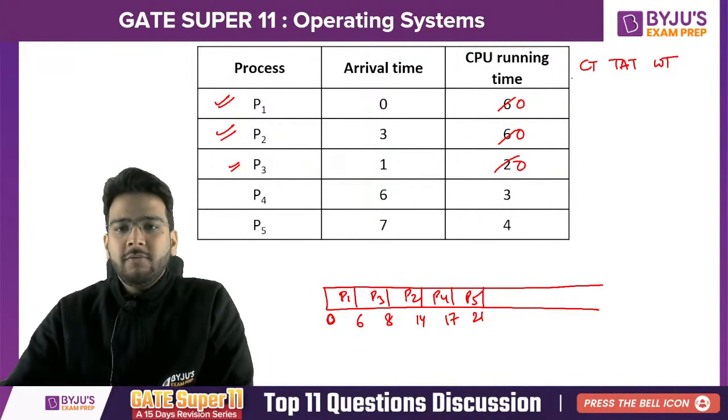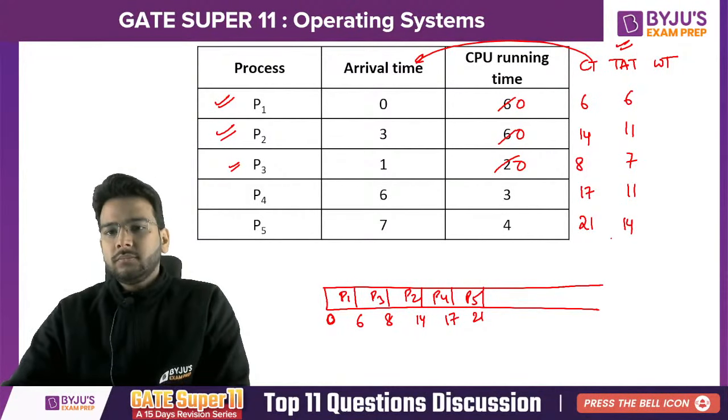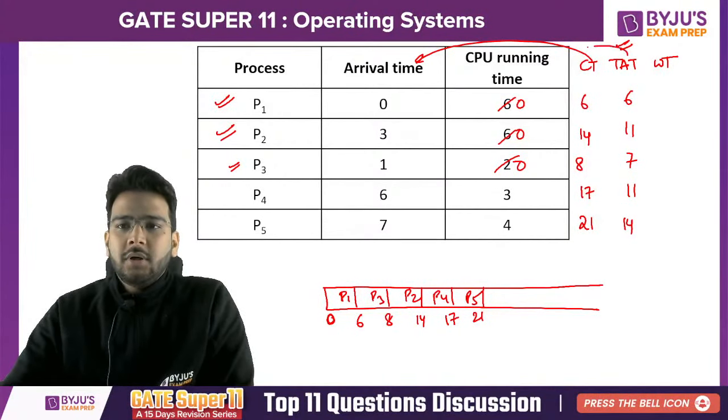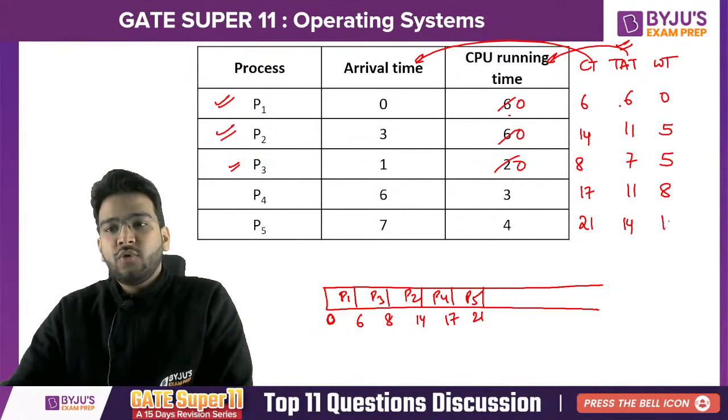Completion time of P1, it is 6. For P2, it is 14. For P3, it is 8. For P4, it is 17. For P5, it is 21. Turnaround time, completion time minus arrival time. So this is 6. This is 11, 7, 11, and here it is 14. Clear? Waiting time, turnaround time minus burst time, 6 minus 6, it is 0. 11 minus 6, it is 5. 7 minus 2, it is 5. 11 minus 3, it is 8. 14 minus 4, it is 10.